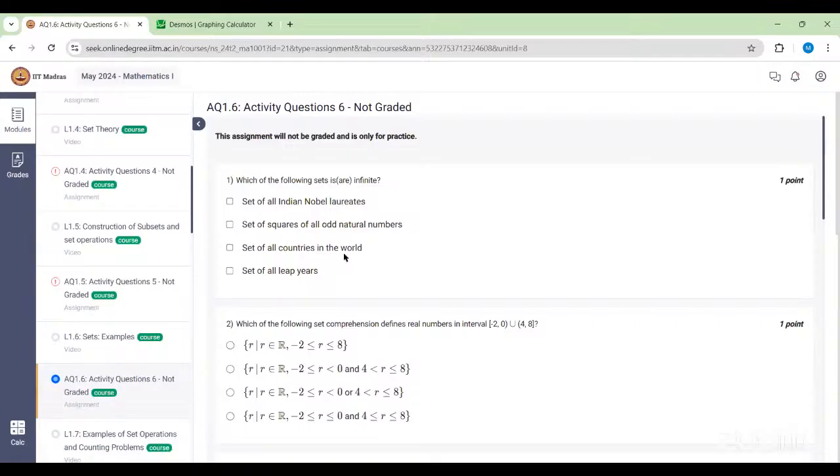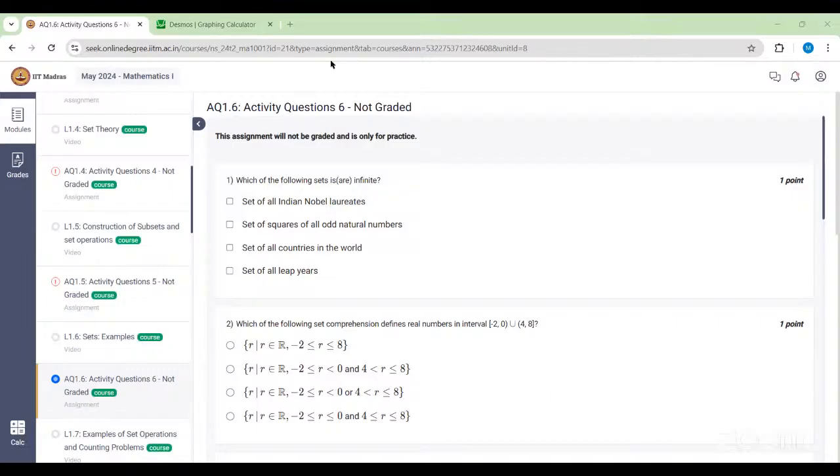Activity 1.6, question number 1. Okay. Question number 1: which of the following sets are infinite? Is that the question? Someone asked the doubt, no? Activity 1.6, question number 1. Yes, please.